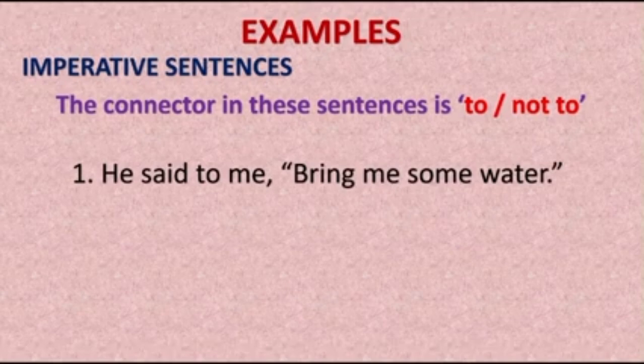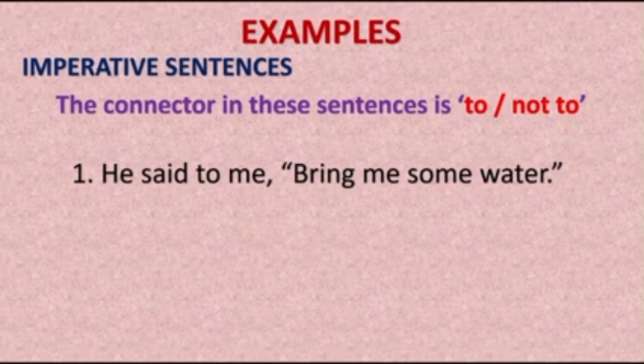So see the first example. He said to me, bring me some water. First identify whether it is an order or a request or a command or a suggestion. Now if you cannot identify whether it is an order, request or a suggestion, you can simply write he asked me.